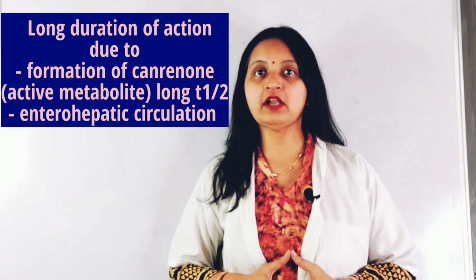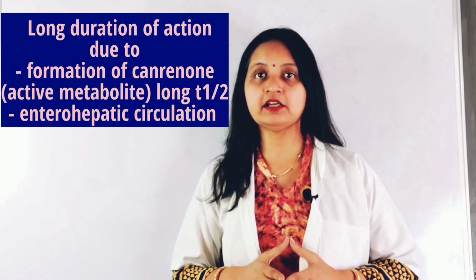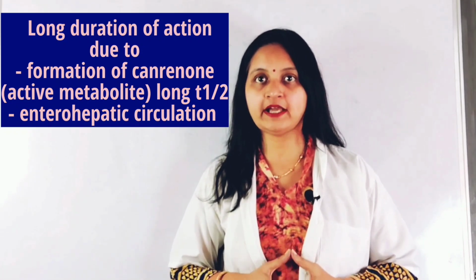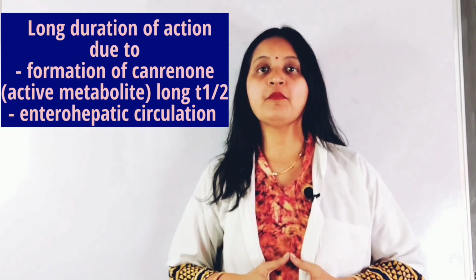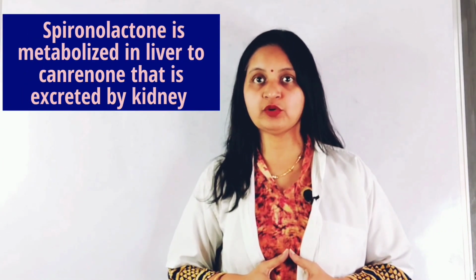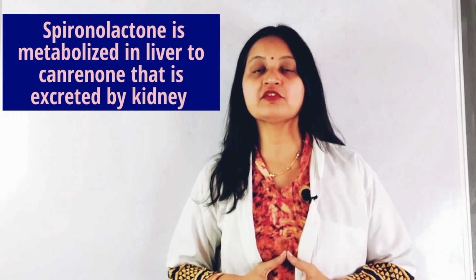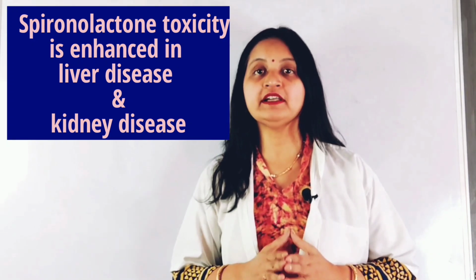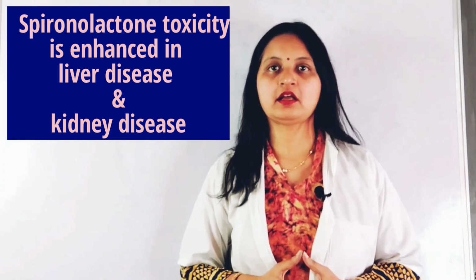Also, spironolactone undergoes enterohepatic circulation, and this prolongs its duration of action. In terms of metabolism and excretion, spironolactone undergoes metabolism in the liver to canrenone, which undergoes excretion through the kidney. Therefore, spironolactone toxicity can be enhanced both in liver disease and kidney disease.